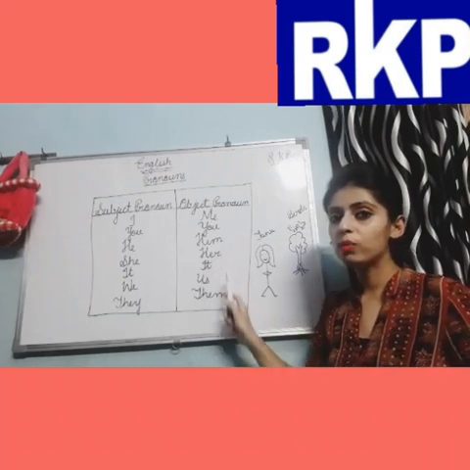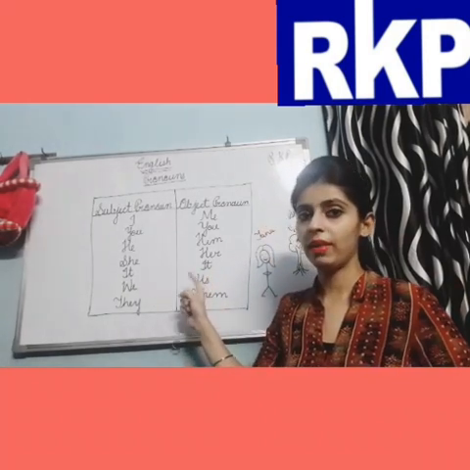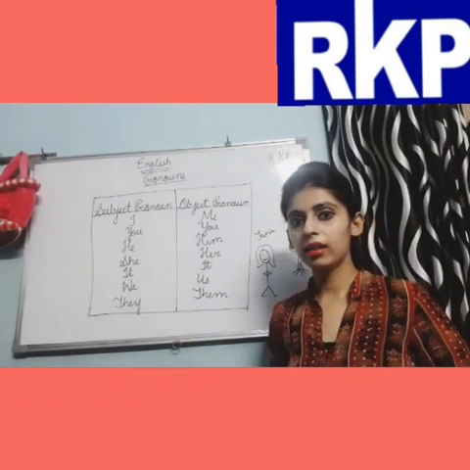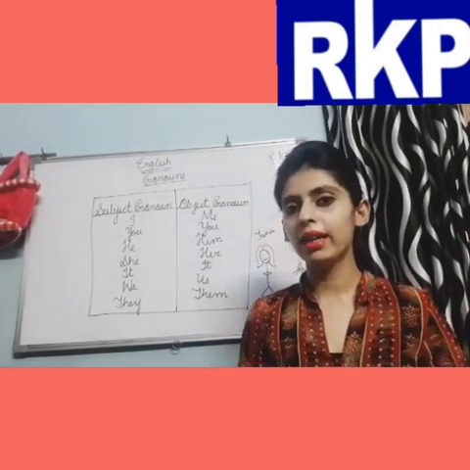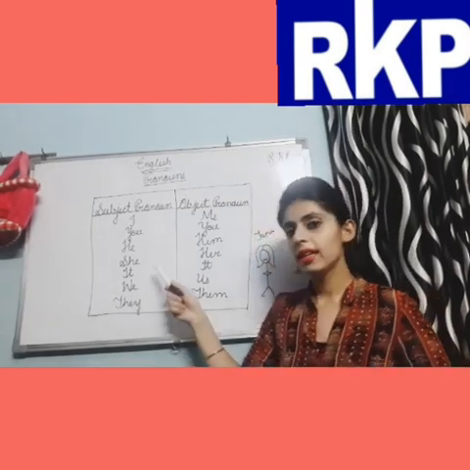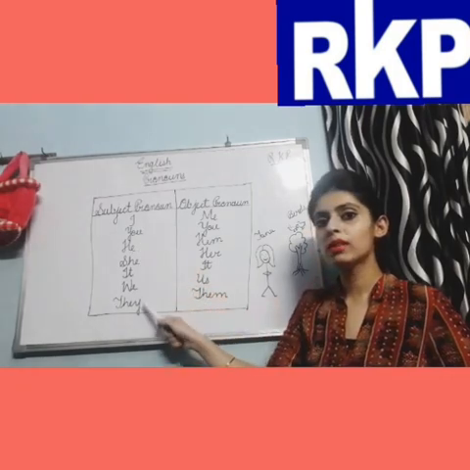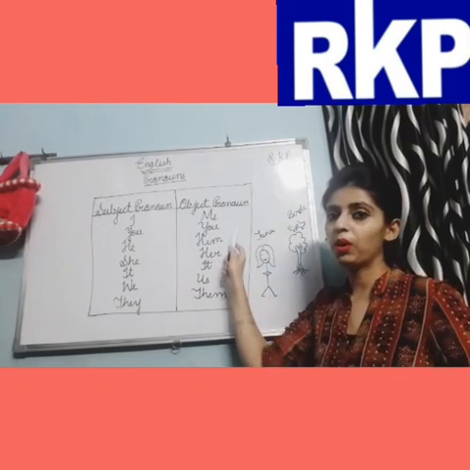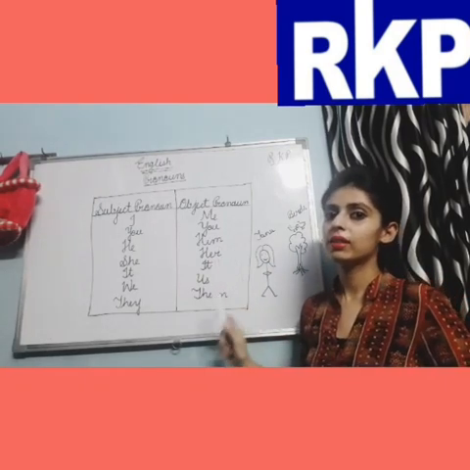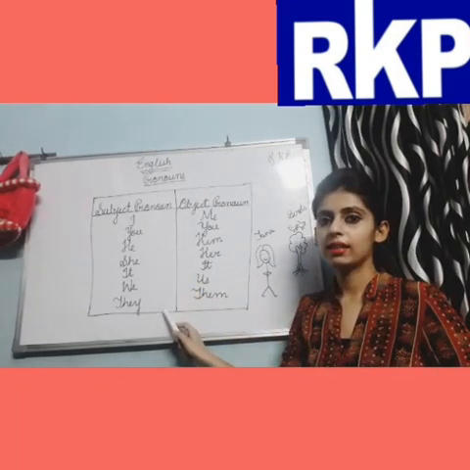You can assume the relation between them as elder and younger siblings. You all might be having elder or younger siblings, right? So, this kind of relation exists between them. Subject pronouns are the elder siblings, and object pronouns are the younger siblings. Subject pronouns appear in the beginning of the sentence. An object pronoun appears in the middle or end of the sentence.